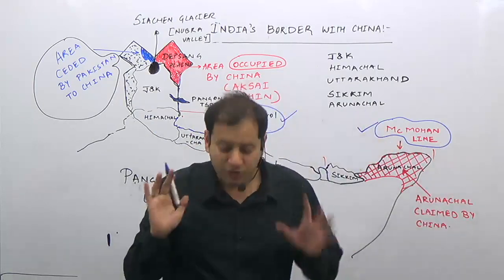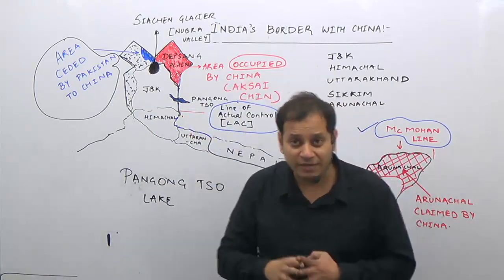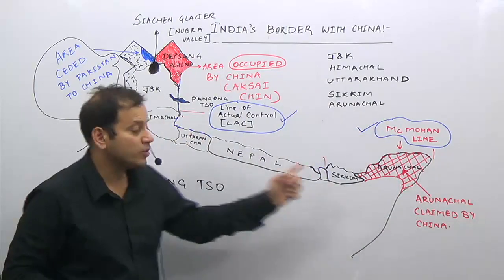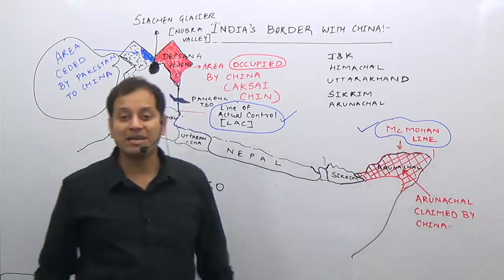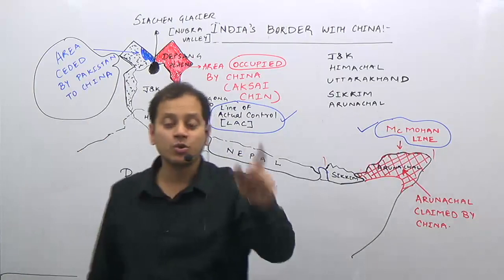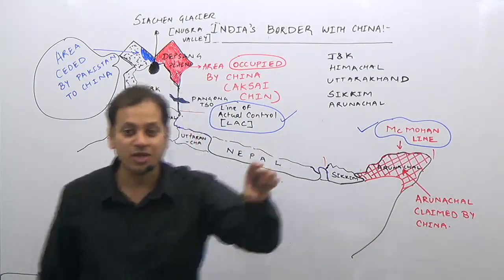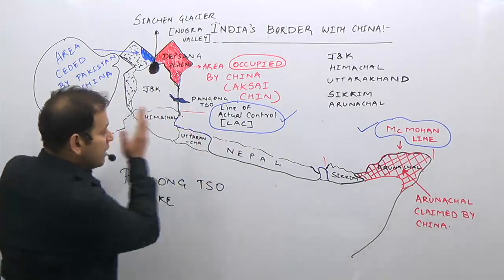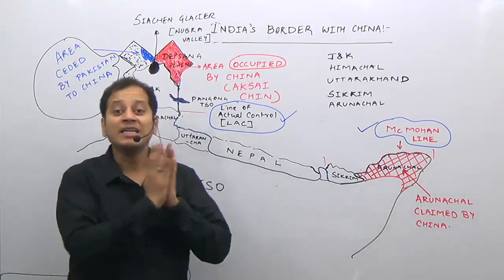So don't have a misconception that the entire boundary of China with India is known as the McMahon line. No, only the eastern boundary here is known as the McMahon line. So which boundary is known as the McMahon line? The eastern boundary surrounding the state of Arunachal is the McMahon line. The western boundary is the line of actual control. So this is what India's boundary with